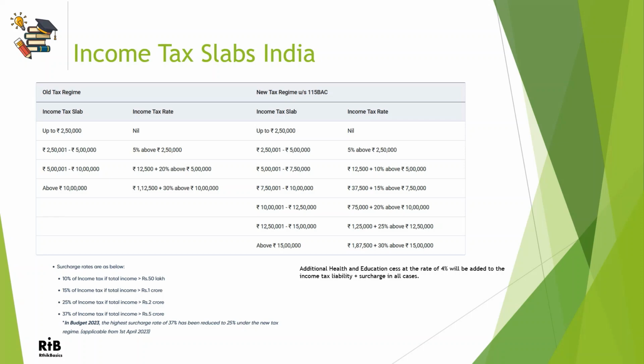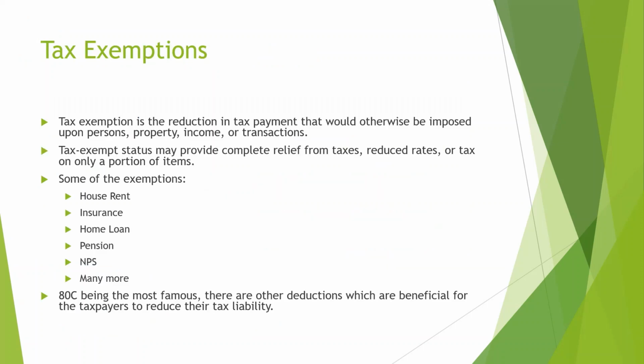Before we go to the tax calculation example, let's look a bit at tax exemptions. A tax exemption is the right to have some or all of one's income exempted from taxation. The majority of taxpayers are eligible for a number of exemptions that can be used to lower their taxes, while some people and organizations are fully free from paying any kind of taxes.